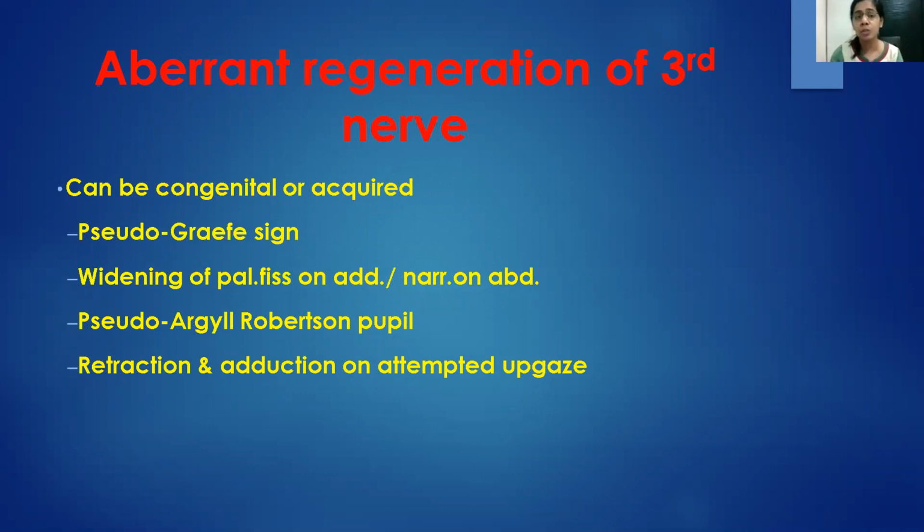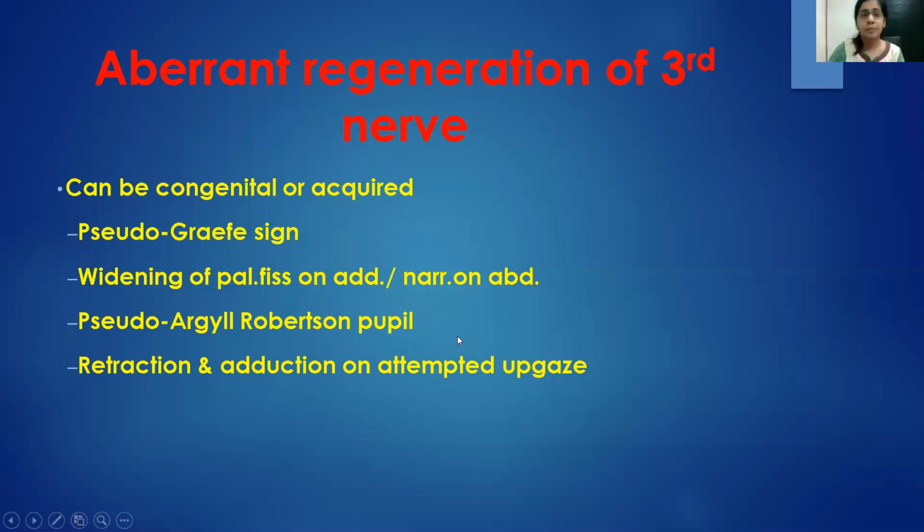The nerve which is going to supply the adductor muscle, the medial rectus, is also now supplying the levator palpebrae and the lid. So the lid goes up. We can have widening of the palpebral fissure on adduction. We have the pseudo-Argyll-Robertson pupil sign. That means when you are trying to adduct, you have constriction of the pupil. Plus we can have retraction and adduction on attempted upgaze.